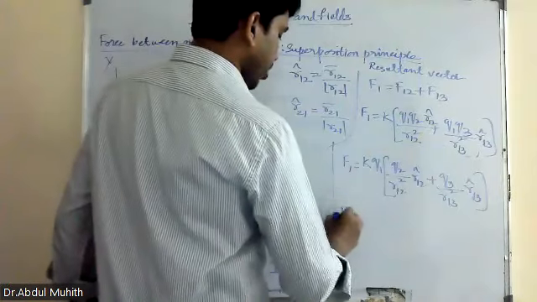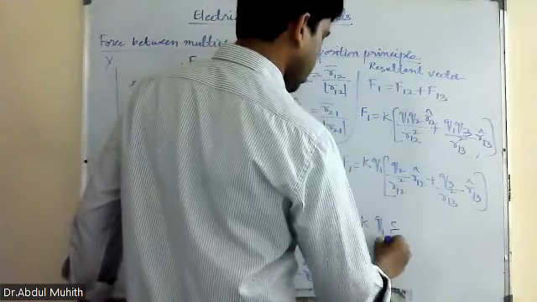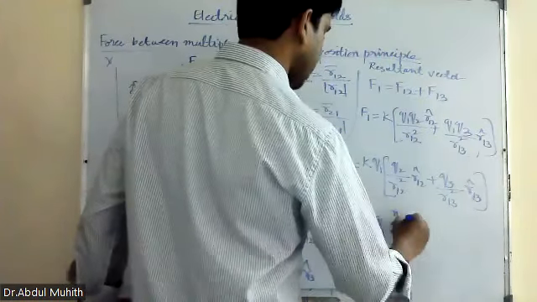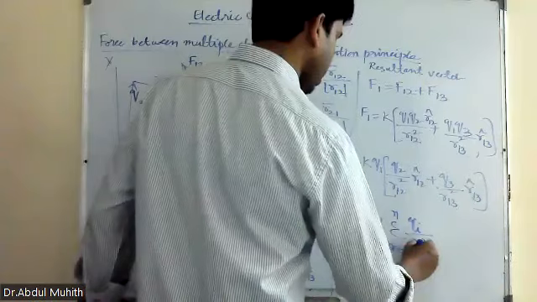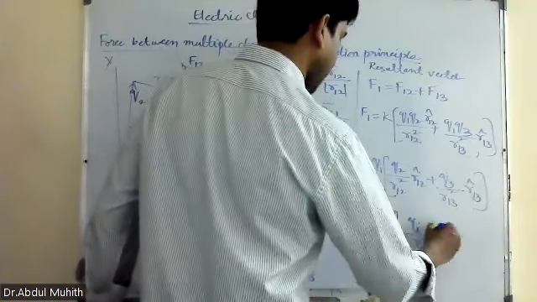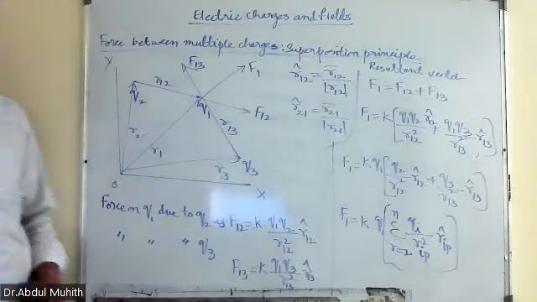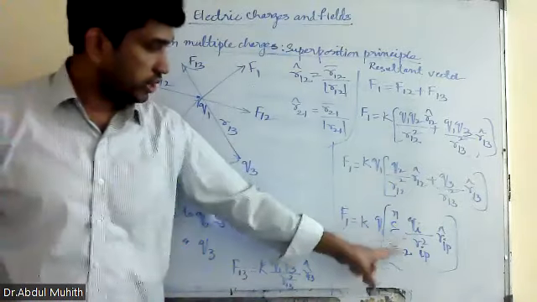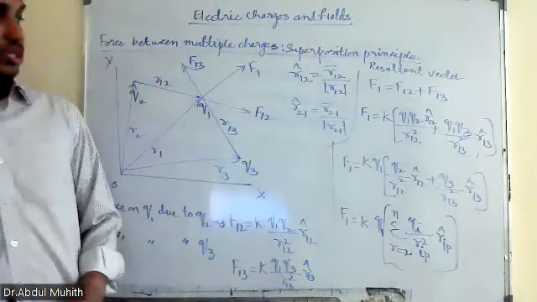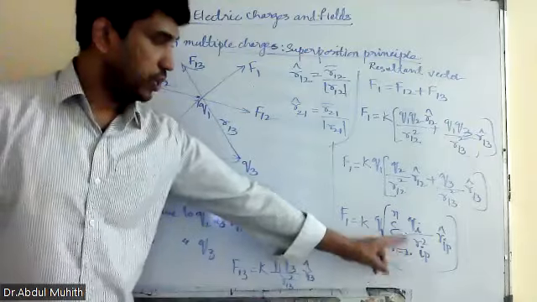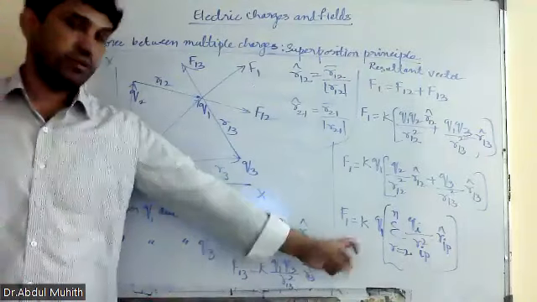So now I am going to write a general formula. F1 is equal to 1 by 4 pi epsilon 0 into Q1 into summation i equals 2 to N of Qi by R1i square into R1i cap. Is that clear? The summation starts from 2, because it is 2 then 3, and goes up to N. This is the general formula. Clear?